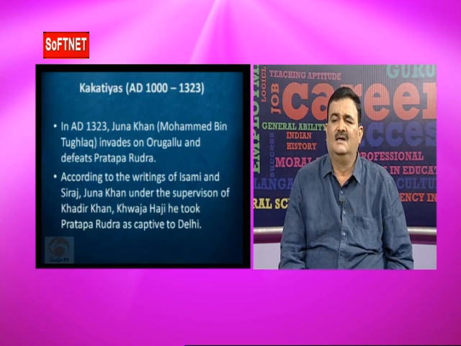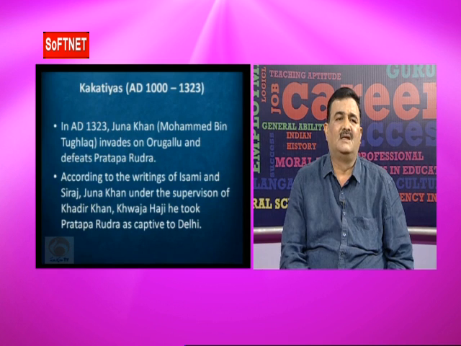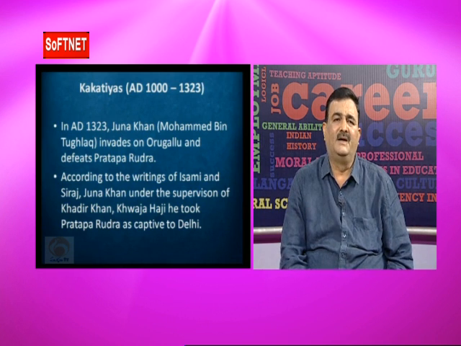Finally, in 1323, Muhammad bin Tughlaq, also known as Juna Khan or Ulugh Khan, marched against Orugallu, defeated Prataparudra and occupied Orugallu.